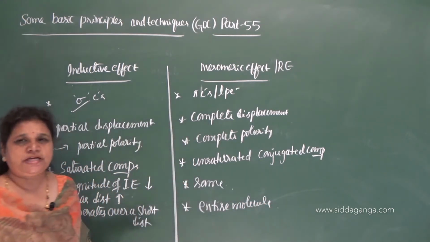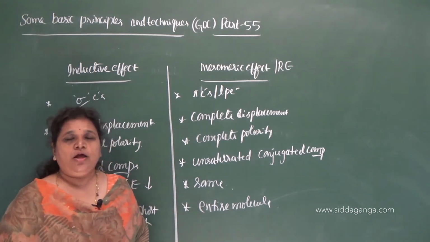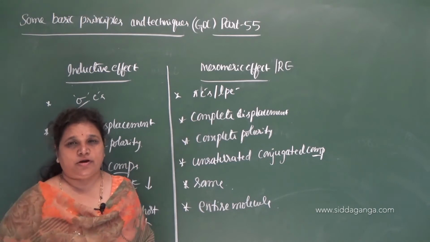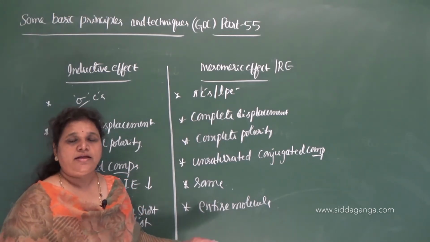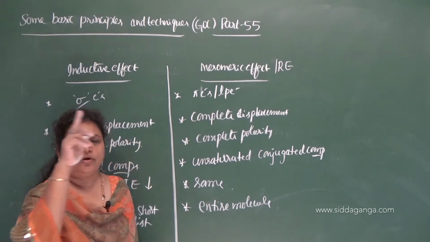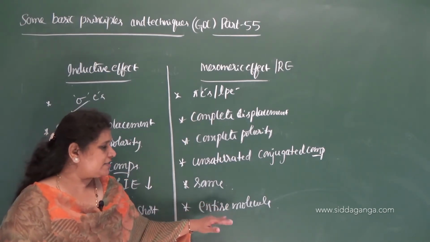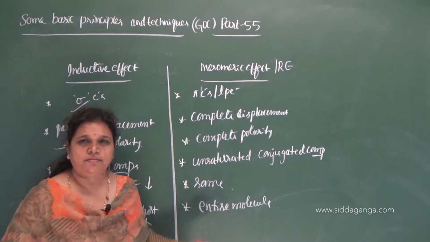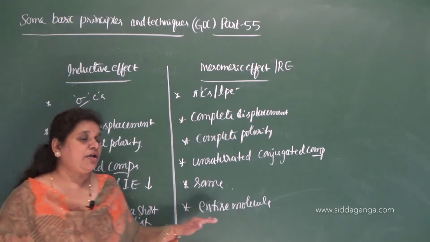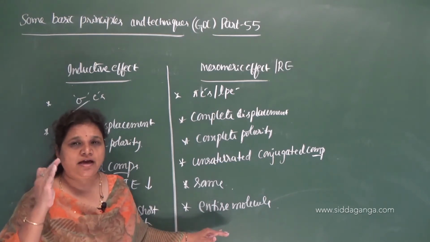So once the displacement of the pi electron or the lone pair of electron takes place, it takes place throughout the molecule. It means to say there is no restriction of the number of carbon atoms. It takes place throughout the molecule. So the displacement takes place in an entire molecule, but inductive effect operates over a short distance.